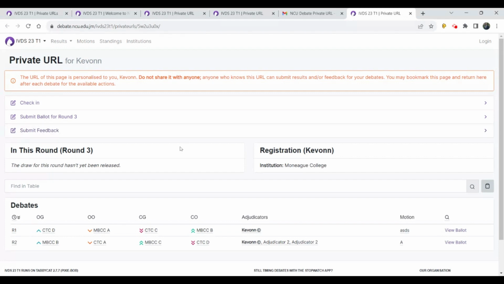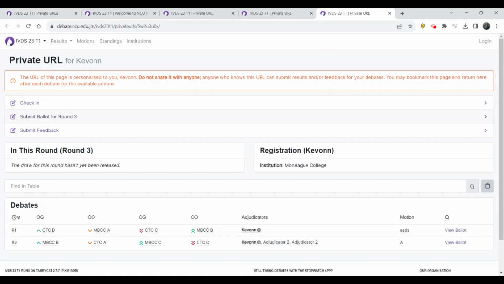And as you can see, as an adjudicator, I'm able to see and interact with different things. And that's exactly why it's important that you do not share this private link with anyone. Once you get to your private URL, you will see information that is related to you and specific to you.